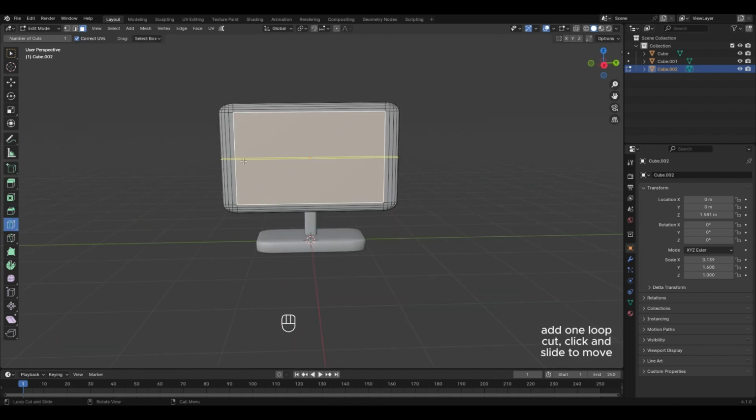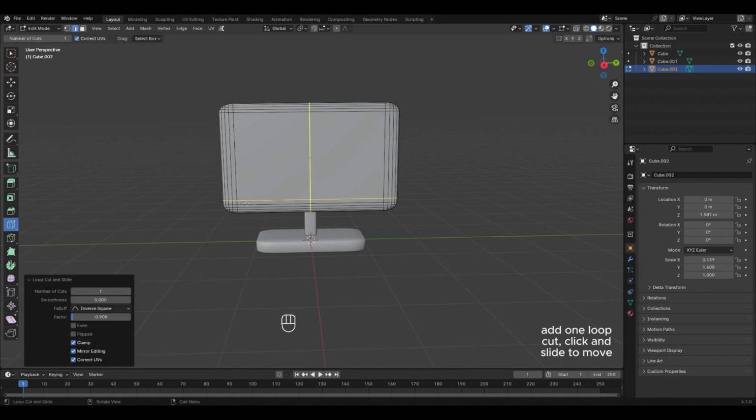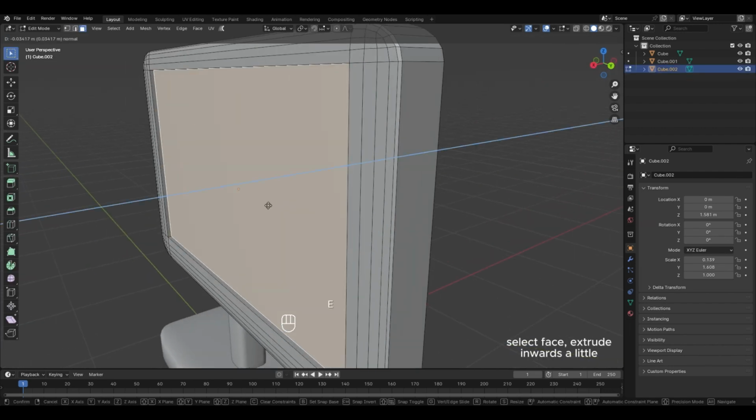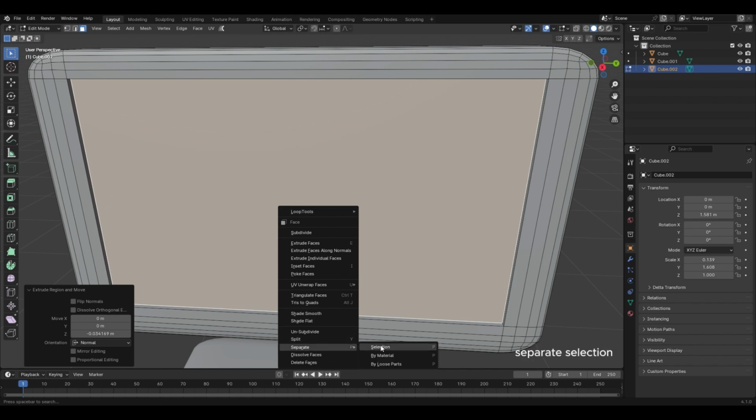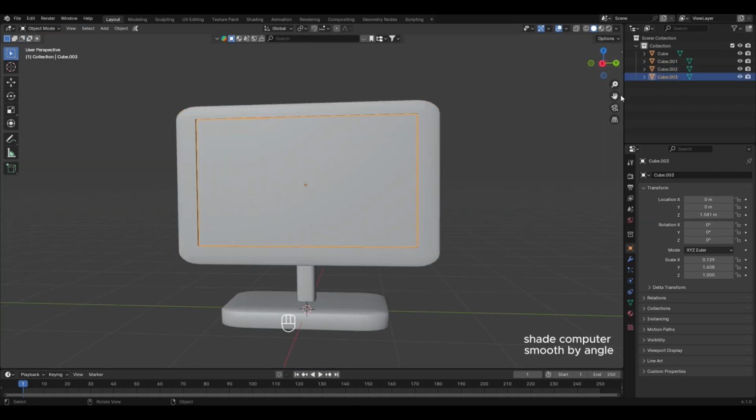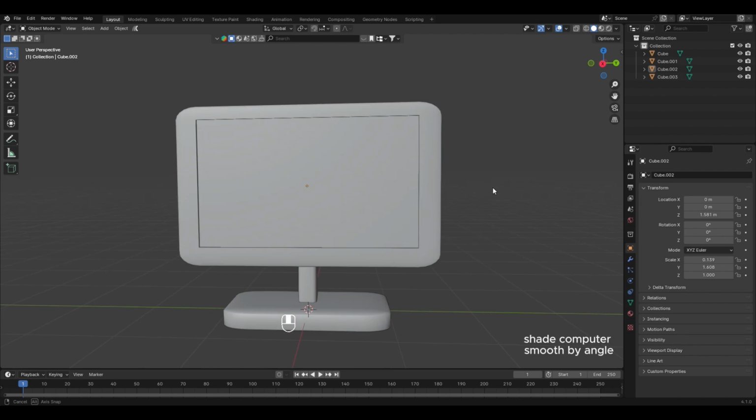Add one loop cut, click and slide to move. Select the face and extrude inwards a little. Separate the selection, then shade smooth by angle.